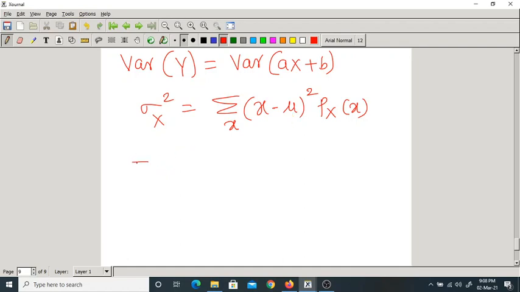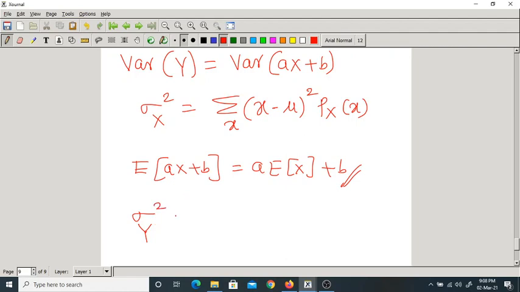So what is the expectation of ax plus b? A into expectation of x plus b. We have just now proved this. Now, so with this, what we can write here is sigma y square equal to, we are finding the variance of y, no? What do you write?